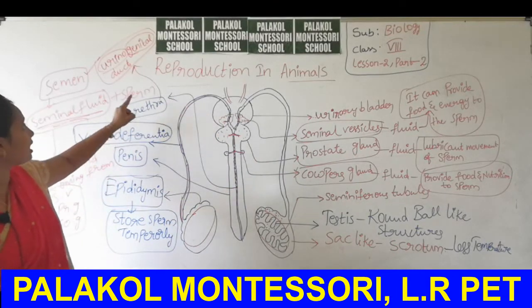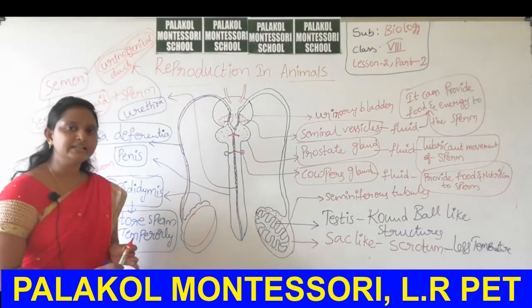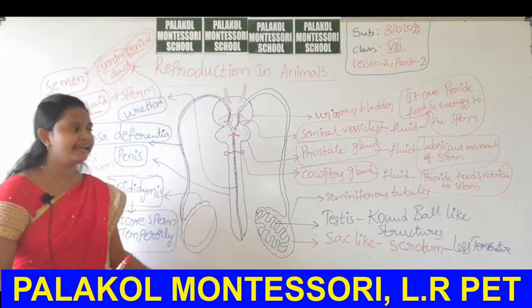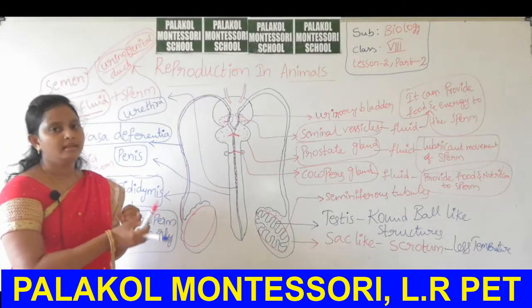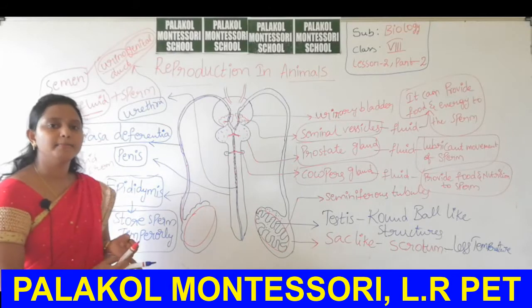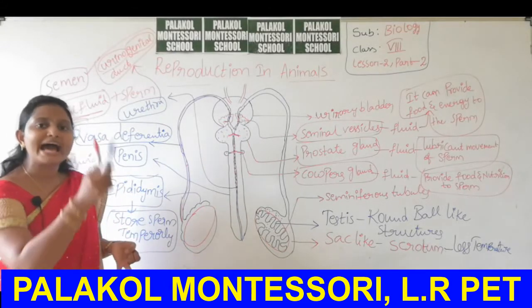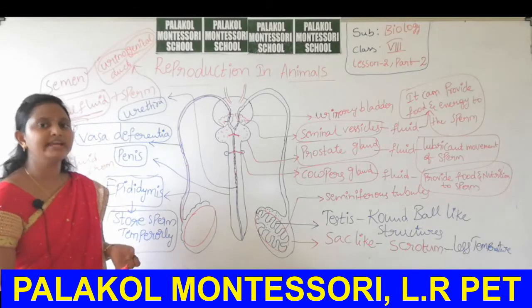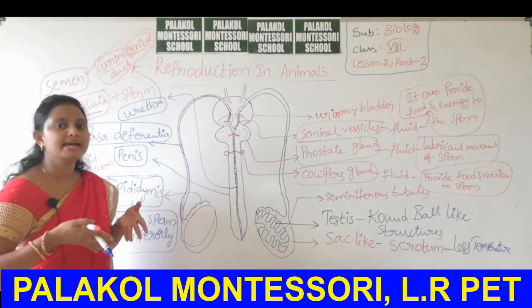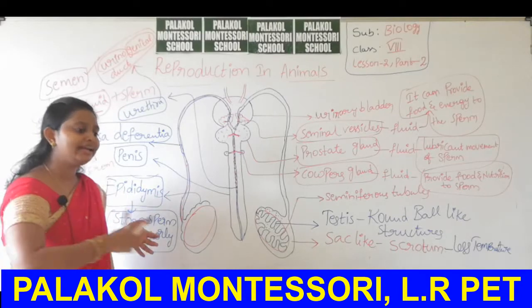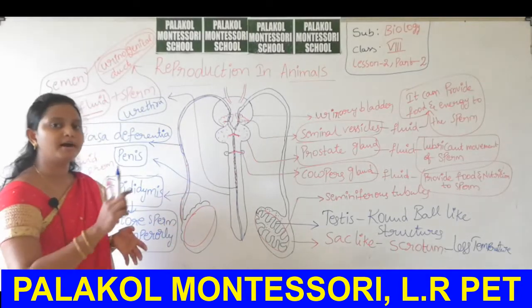Urethra is also called urinogenital duct because it can release urine along with the sperm. That means it is a common pathway for release of urine and release of sperm cells.